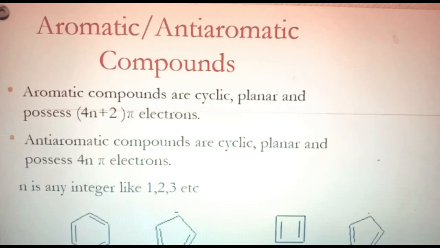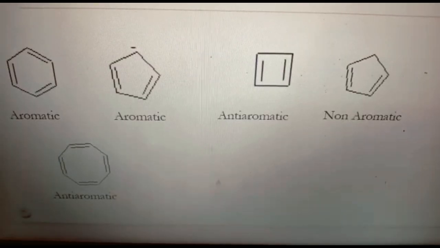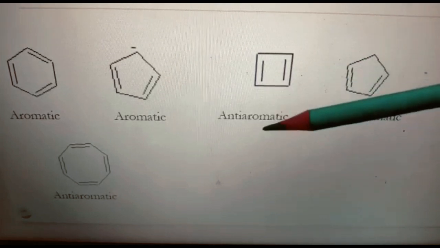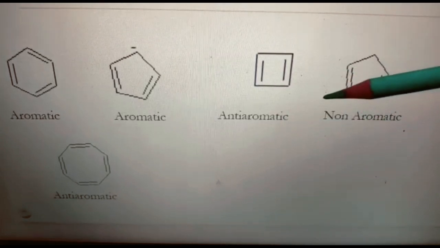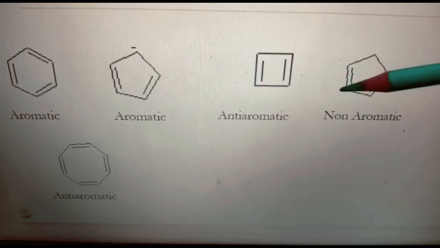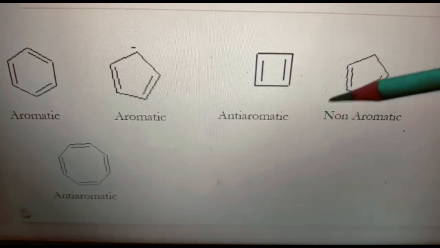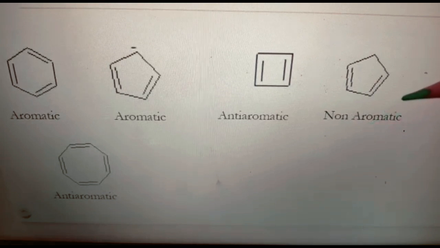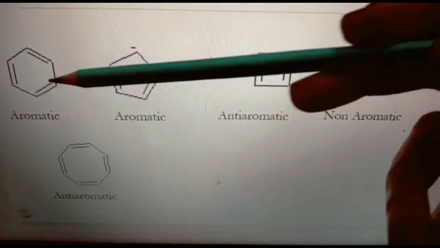These are some examples of aromatic, anti-aromatic and non-aromatic compounds. We have already said it should be cyclic, planar, with conjugated double bonds, and it should possess 4n plus 2 pi electrons for aromatic, 4n pi electrons for anti-aromatic. If it doesn't possess a cyclic structure or planarity, it will be non-aromatic. So the first one is benzene.